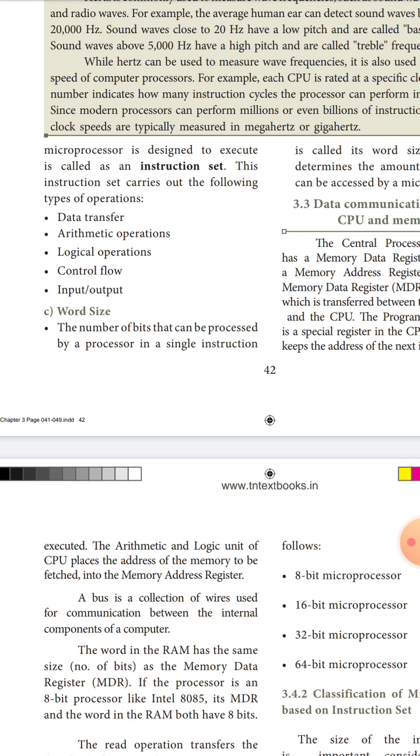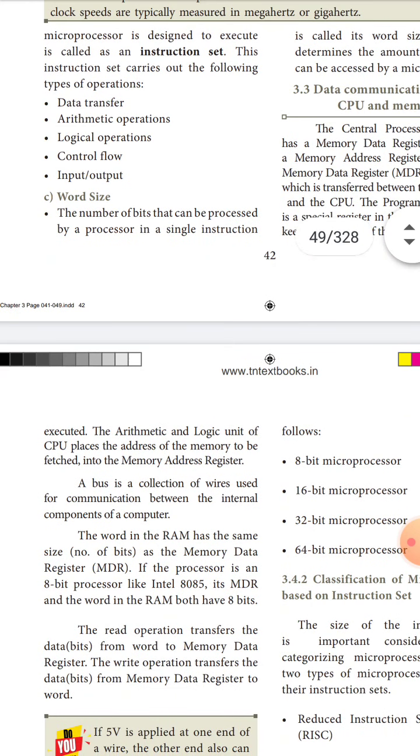The arithmetic logic unit of the CPU places the address of memory to be fetched in the memory address register. So the arithmetic logic unit works with the memory address register, gets the data, executes it immediately and stores it in the memory.